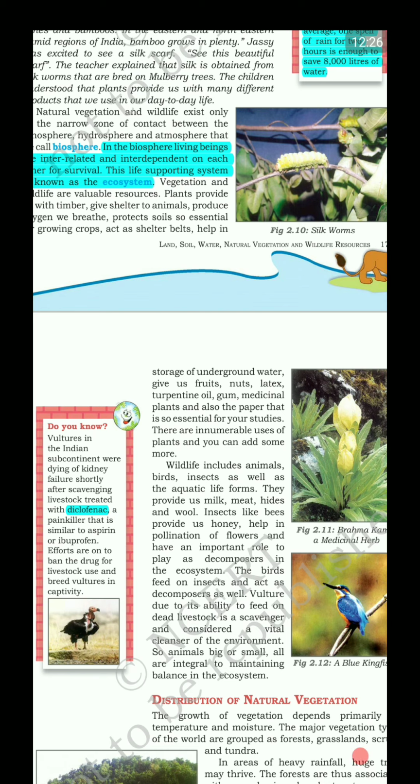Very interestingly, diclofenac is a life-saving drug given to cattle, fishes, etc. When these cattle die and the carcasses are consumed by the vultures, there is a kidney failure of the vultures, and hence diclofenac has caused a near extinction of the vultures, but somehow the vultures are protected in captivity, right?